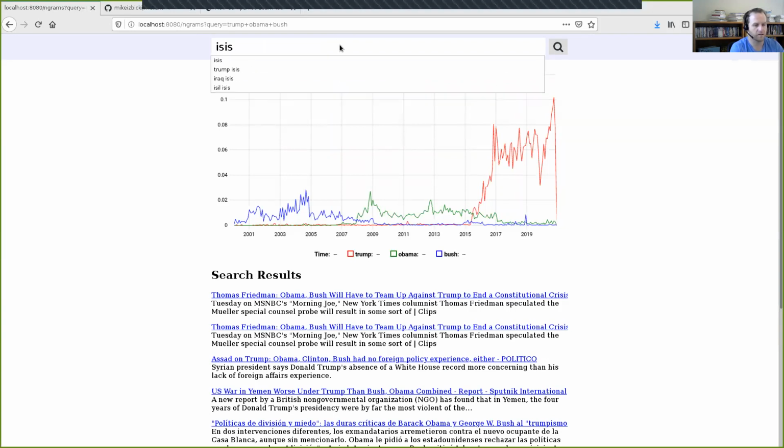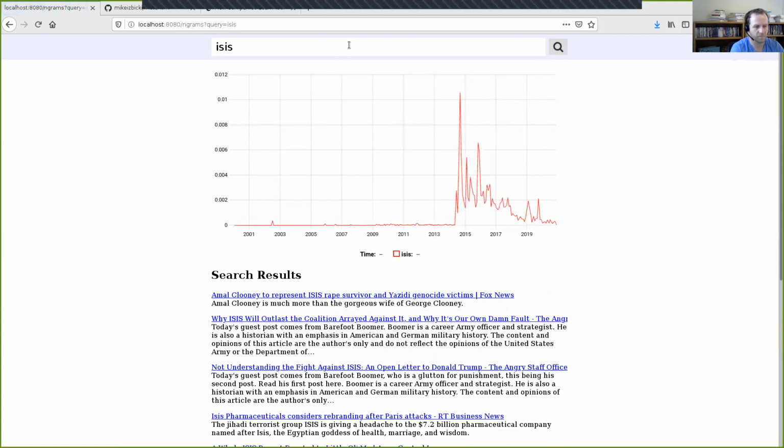And here is a search for ISIS. And so ISIS, obviously the Middle Eastern governmental group, didn't exist before, say, 2014, but there were other things that kind of used that term, and so that's why you can see a few bumps down over here.